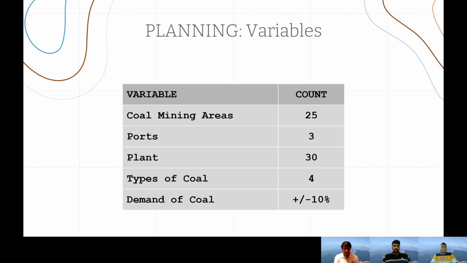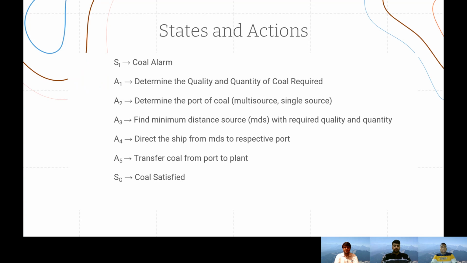To give a realistic twist to the problem, we have assumed that the demand of the coal may vary by plus or minus 10%, as it usually happens in real life.